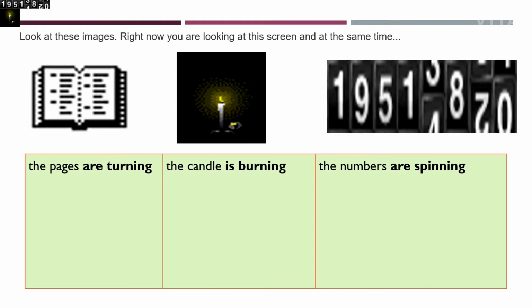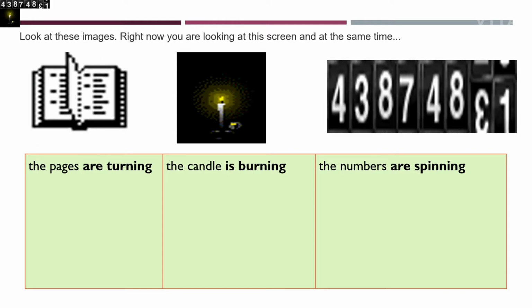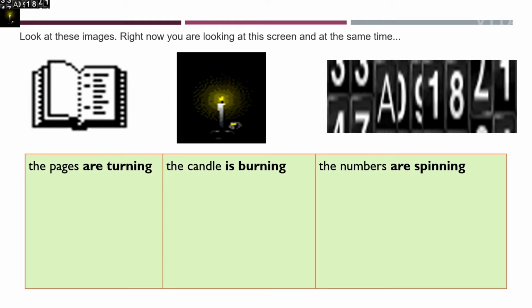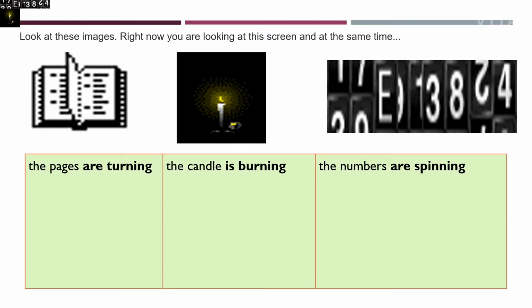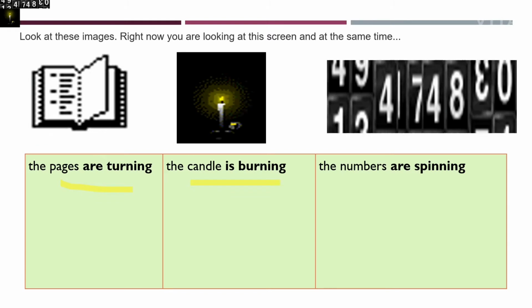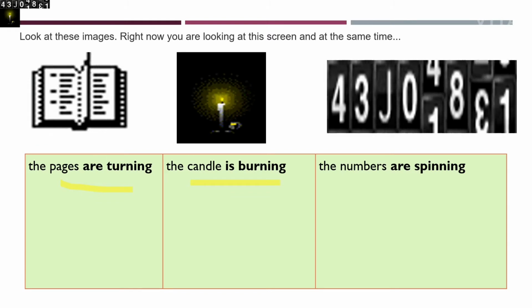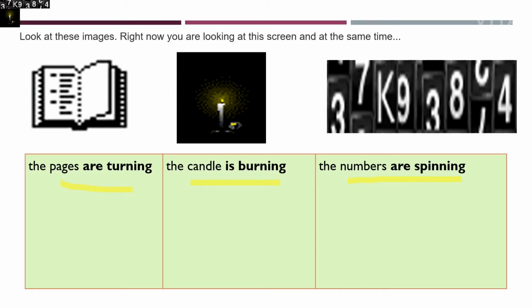What can you see in these images? In the first image, the pages are turning. Yes? And in the second image, the candle is burning. In the third image, the numbers are spinning.